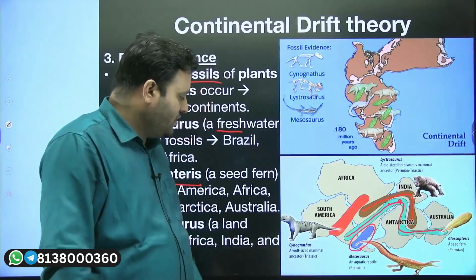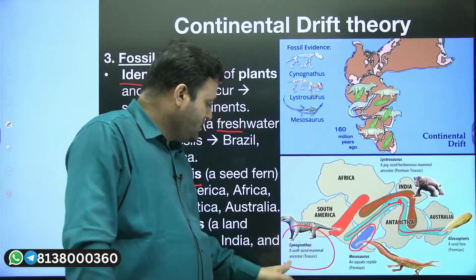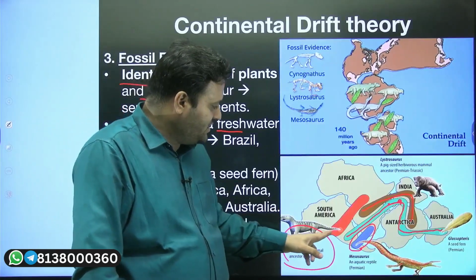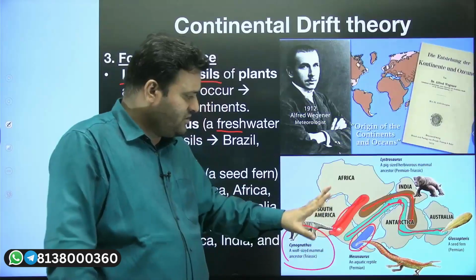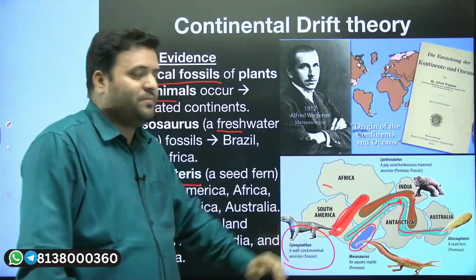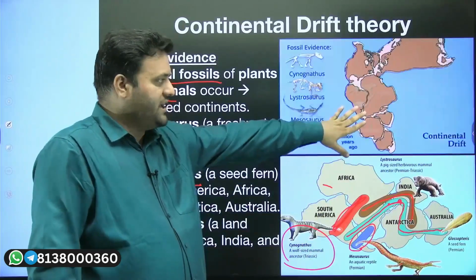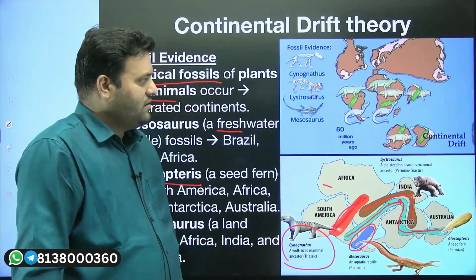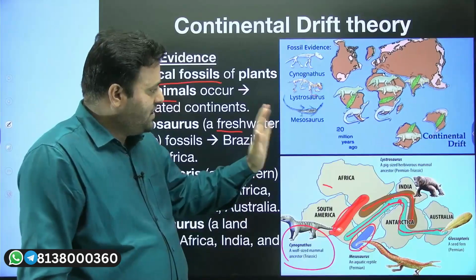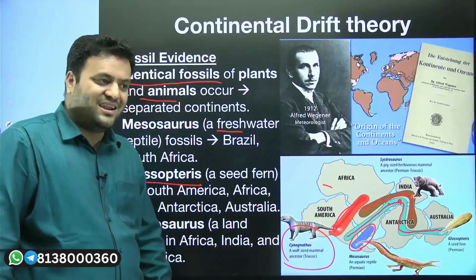Similarly, we have cynognaths, and these cynognaths were found in South America and Africa in this way. So that means all these land masses, if we connect them, were connected together. Here you can see again that's how the distribution is found even in modern days. So that means continents were connected.